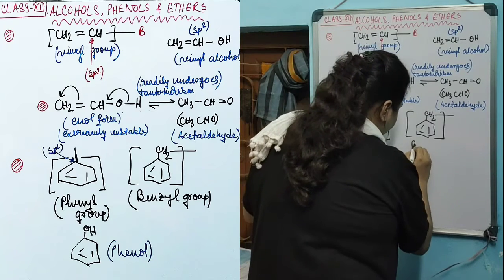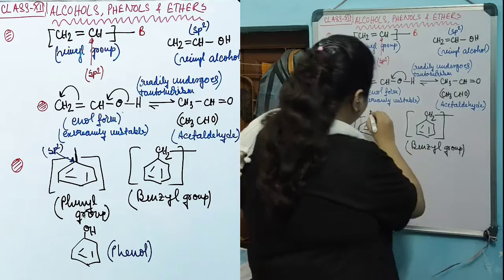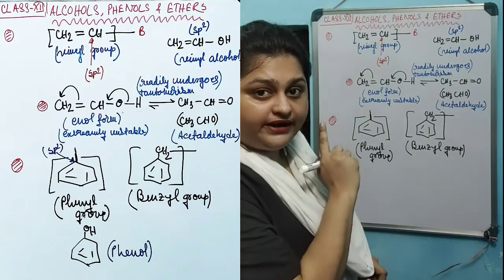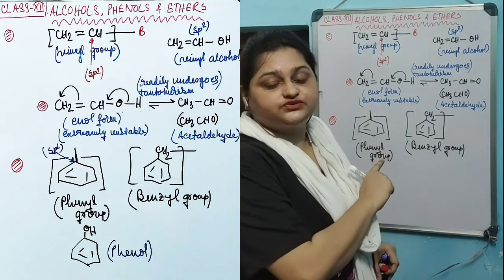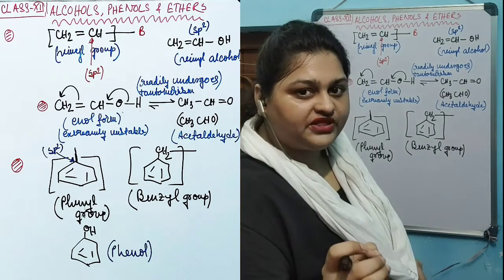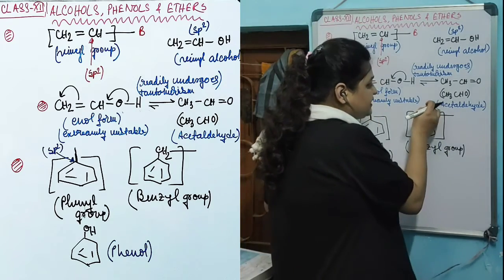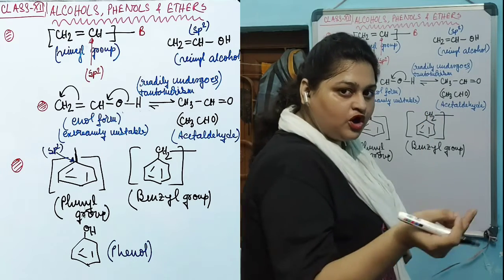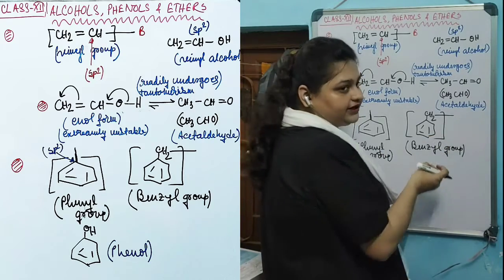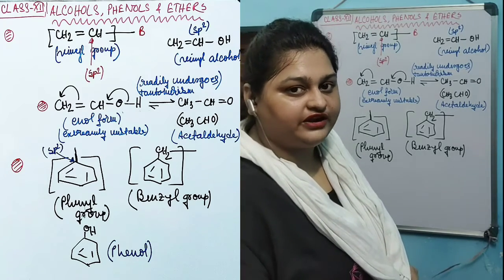This is benzyl group that we had just studied. Phenyl group, the functional group that will be attached directly with this benzene ring, this aromatic ring. That's why this group is known as the phenyl group. On the other hand, in the benzyl group, the functional group that is going to be attached is attached with an sp3 CH2 group, which is attached with the aromatic ring. So the functional group in benzyl group is not directly attached with this aromatic ring. That's why this is an example of an aliphatic group.